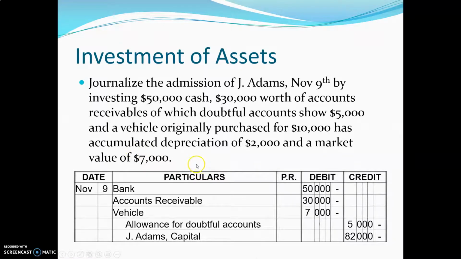So here's our entry. Bank 50,000, accounts receivable 30,000, vehicle 7,000, that's fair market value, and we still have to use a contra account, the allowance for doubtful accounts, for 5,000 on the credit side. Whatever this ends up being, we balance it out at the end with 82,000. That admits J. Adams, and he is now a part of the partnership. The easiest way to do this is to figure out all these other numbers and then just figure out whatever's left over, following the double entry of accounting.